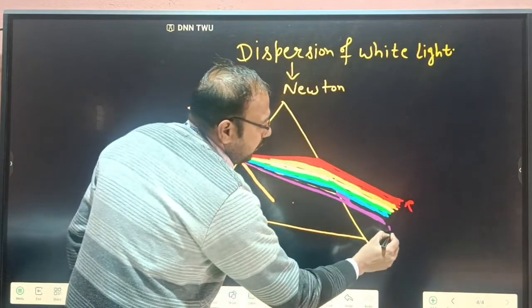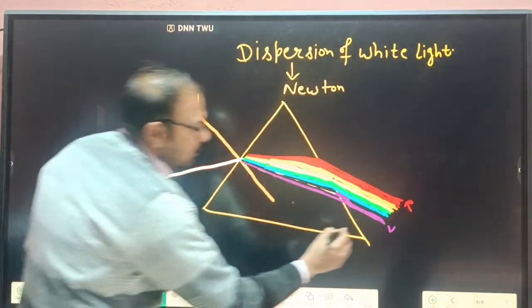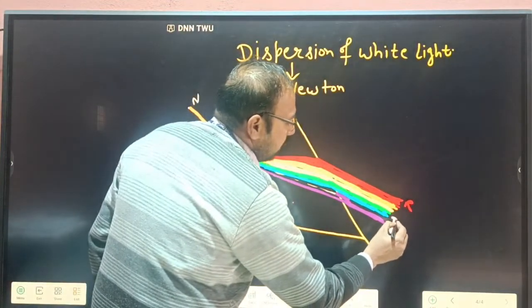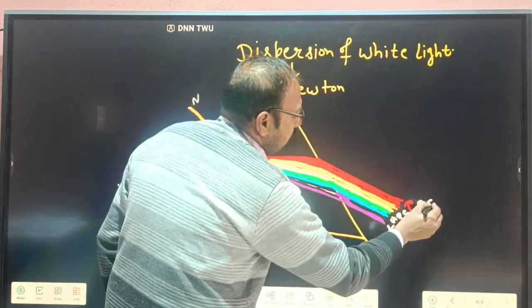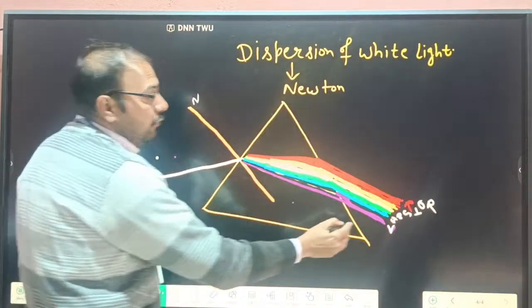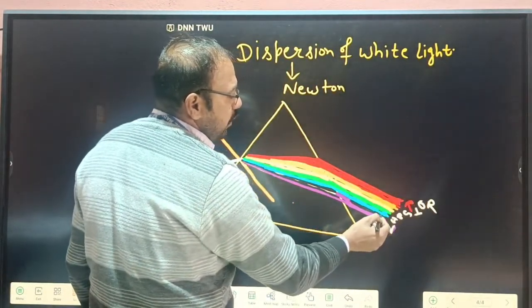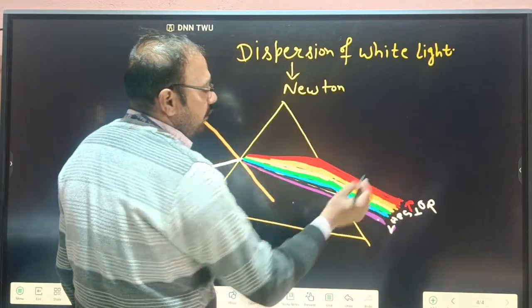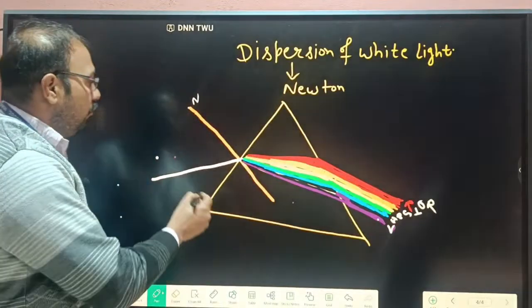So we write VIBGYOR. V violet, indigo, blue, green, yellow, orange, red. So how many colors? 1, 2, 3, 4, 5, 6, 7. So this phenomenon is known as the dispersion of white light.